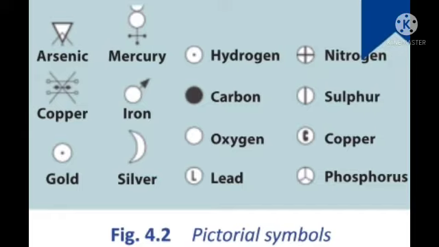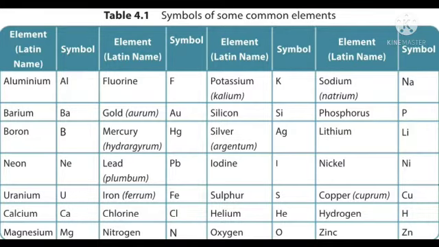You can see in the video the picture about pictorial symbols. Then the table is given with the letters, showing how they have used a symbol. For example, we have seen aluminium Al, fluorine F, potassium K, sodium Na.